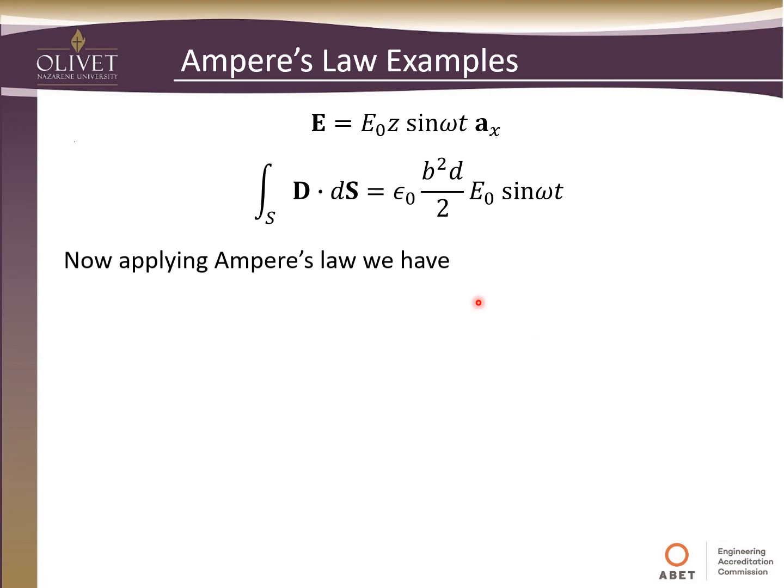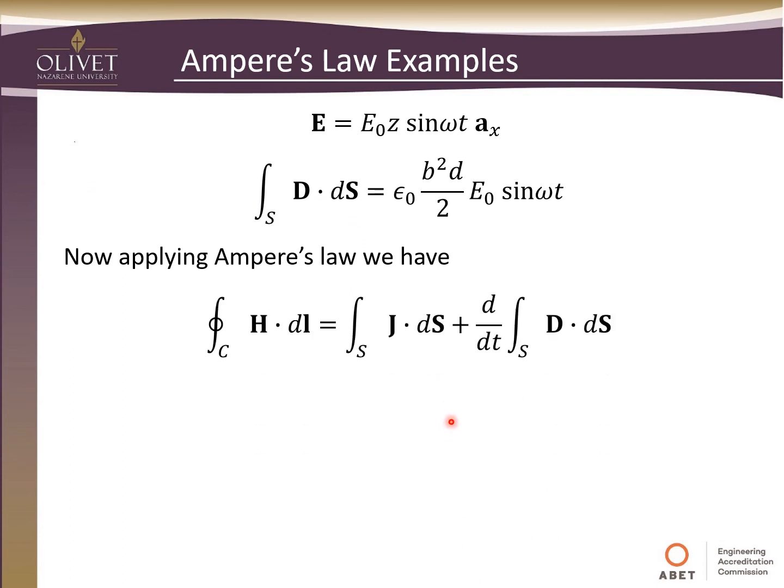So if we want to now apply Ampere's law, remember we're looking for the MMF. We haven't got there yet. This is what's going to be on the right side of Ampere's law, or a factor in that, but the left-hand side is what we're actually looking for. So to find that, we need to take the time derivative of this, because there is no conducting current flow, so this goes to 0. As we said, all the current was displacement current.